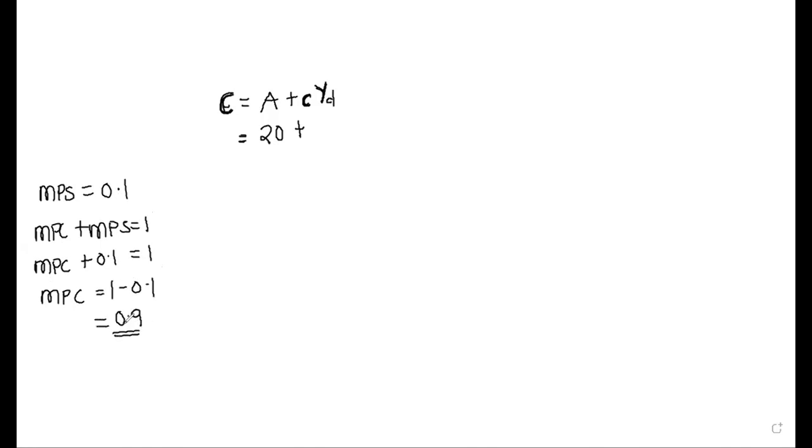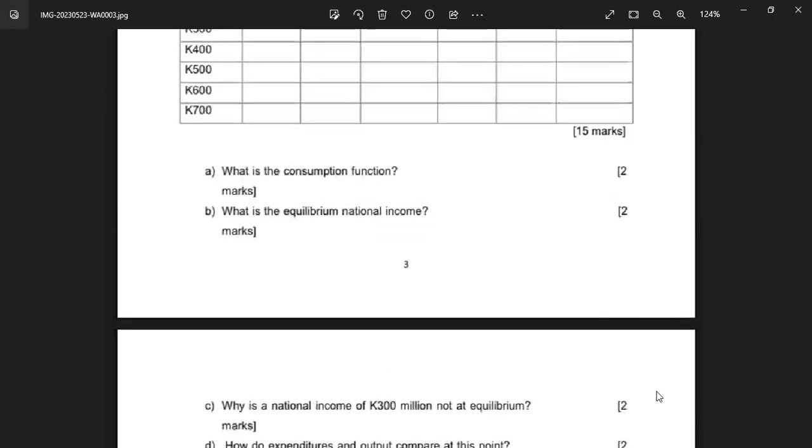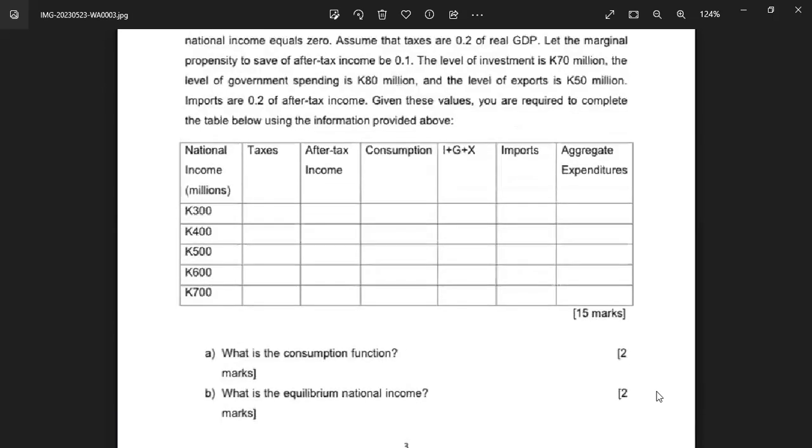So this right here is our MPC. We find our MPC, we put 0.9 here, then we leave this as YD. Then this is your consumption function. So you would have answered the question that is below, which says what is the consumption function? That is all. So now, if we have to find consumption, we can answer this consumption column here.